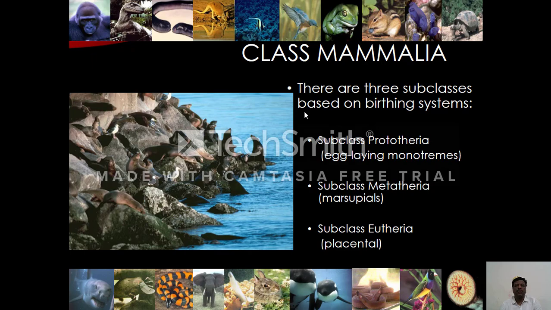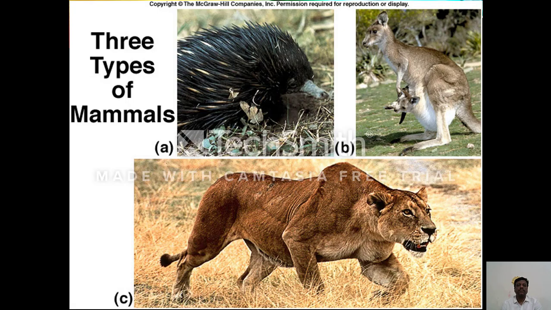These are the three different types of mammals. First one is Echidna, Tachyglossus. This is a Prototherian. Second one is the marsupial, that is kangaroo, Metatheria. Third one is the example for Eutherians.